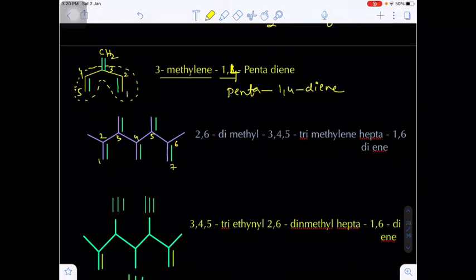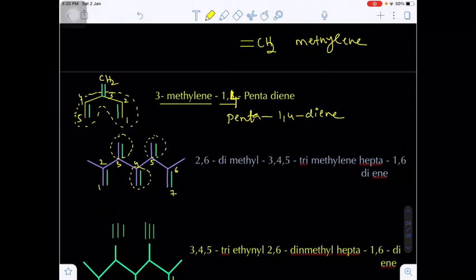So there are maximum 7 carbons in the continuous chain. But these carbons with double bond CH2, double bond CH2 and double bond CH2 are not included in the parent chain, so they are treated as substituents and the name will be methylene.